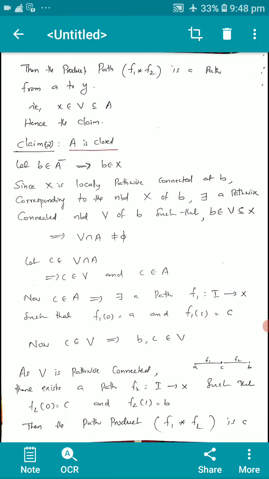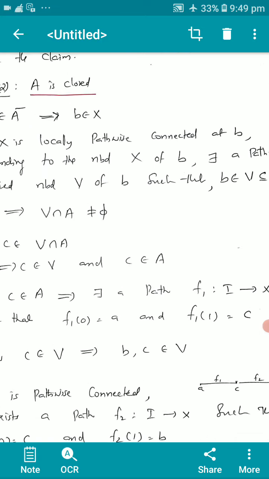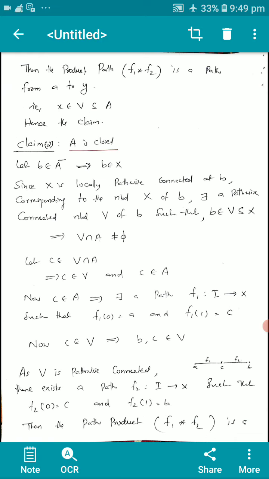Claim 2 is A is closed. That is, we are going to show that A is both closed as well as open. A is closed. Let B be in the closure of A. This implies B is in X. Since X is locally path-wise connected at B, corresponding to the neighborhood X of B, there exists a path-wise connected neighborhood V of B such that B in V is a subset of or equal to X. This implies V intersection A is non-empty. We take an element C in V intersection A, that is C in V and C in A.